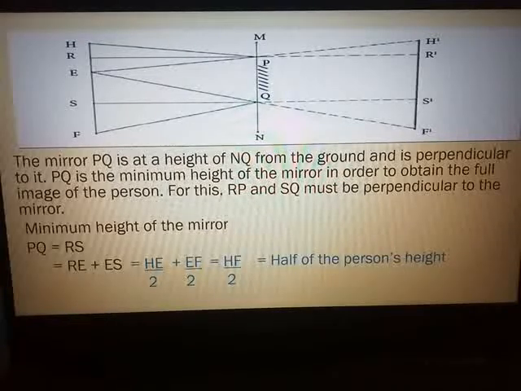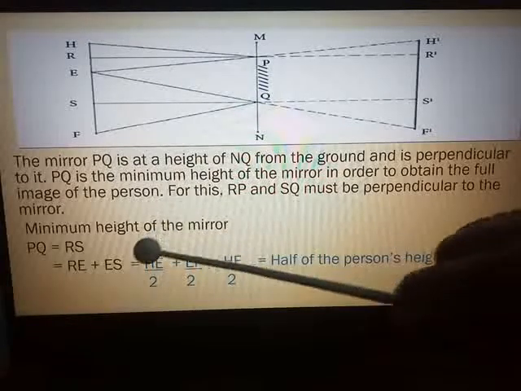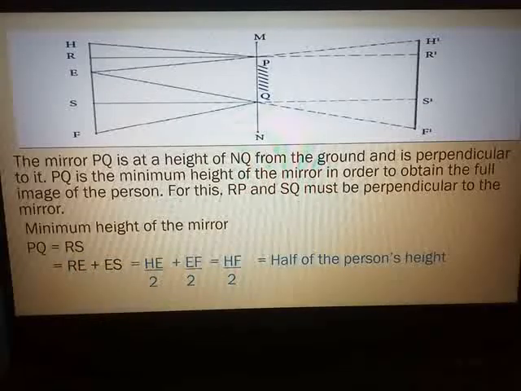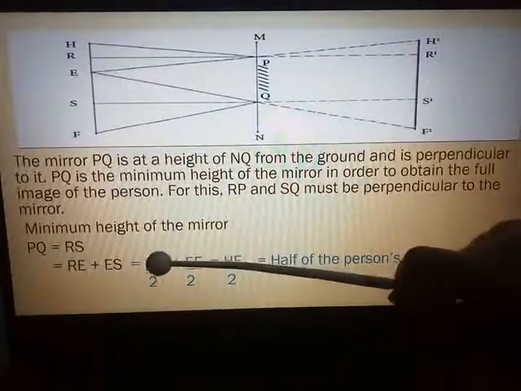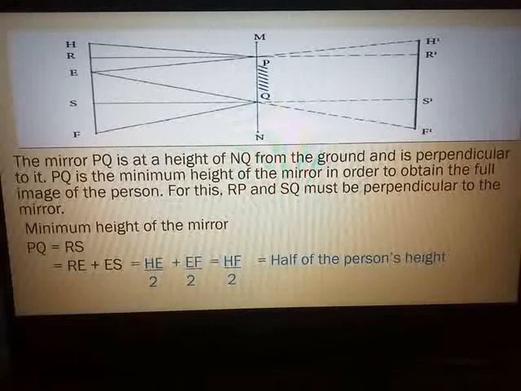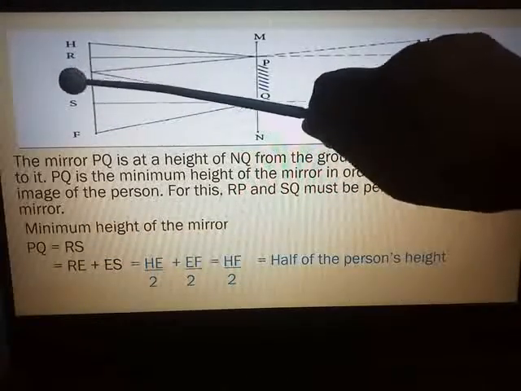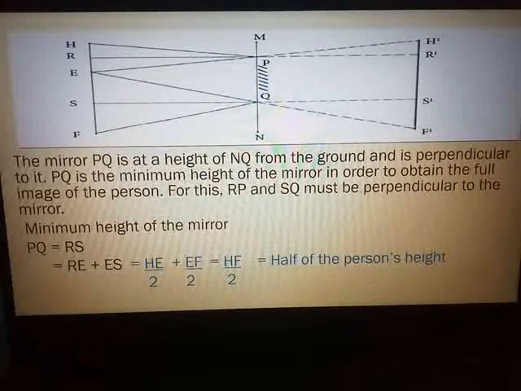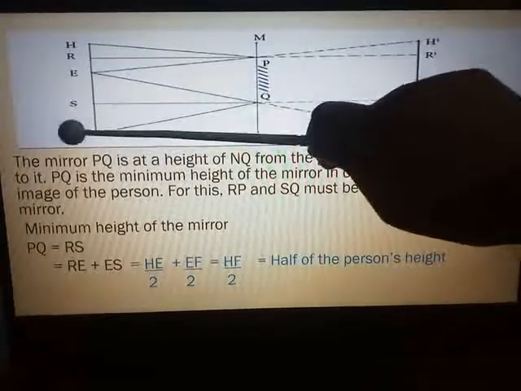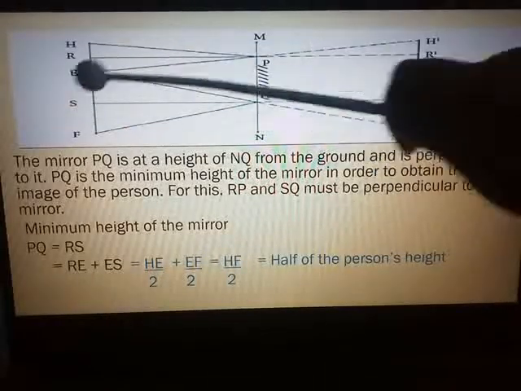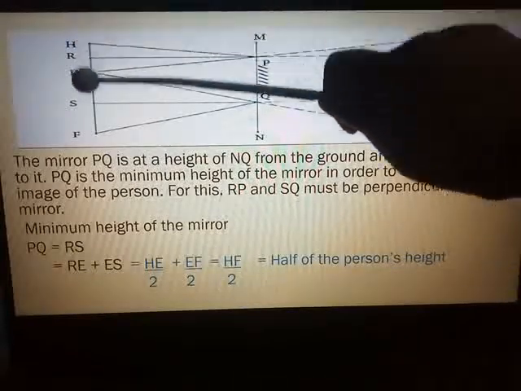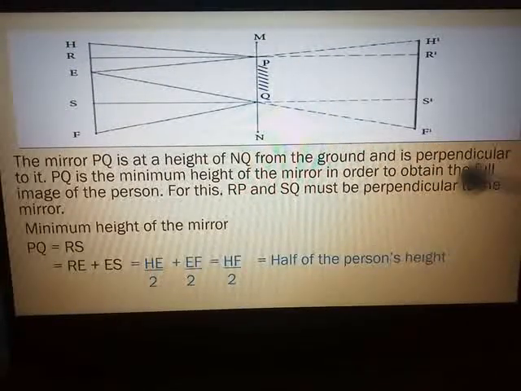Now see here, that is application of geometry. You have to take this depending on what we have to find out, what we have to derive. So RE means half of HE, so here we have taken HE upon 2, and ES is half of EF, so EF divided by 2. HE plus EF comes out to HF, collinear points. So HF upon 2. HF is the height of the person. So half of the person's height.